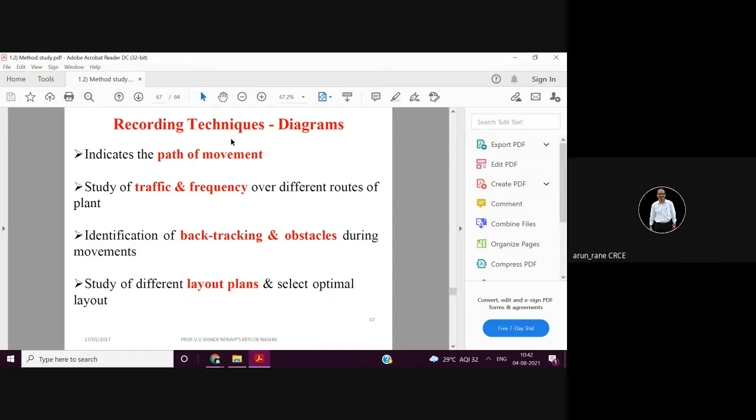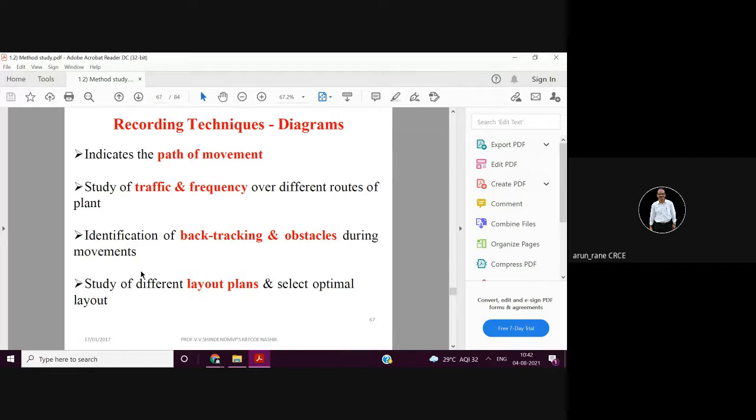So what do we study in recording? In recording, it indicates the path of the movement, traffic, that is congestion, then frequency for different routes, that is how many times the person or operator is walking to and fro, to and fro, to and fro.